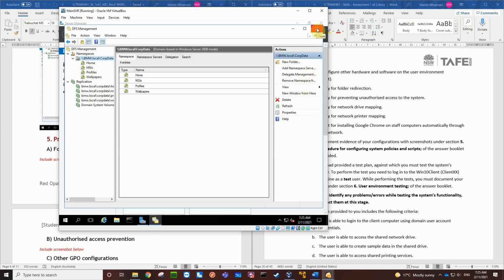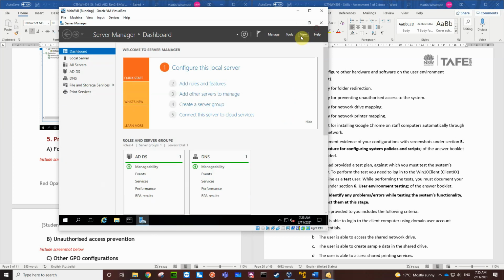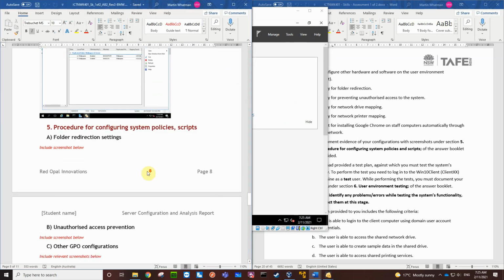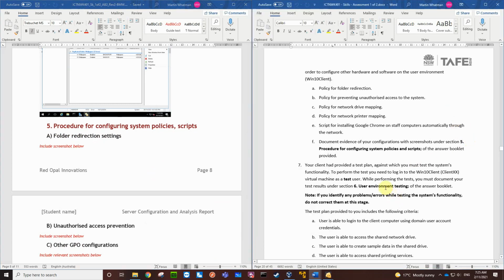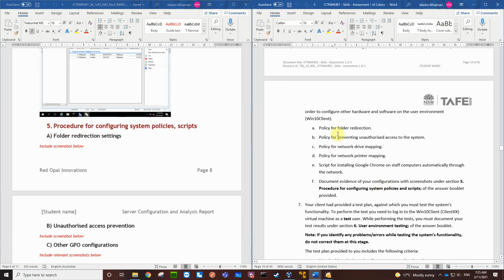Okay, so I can exit out of the DFS management. Let's go back and have a look here. We need folder redirection. Yep. So we need a policy for folder redirection, a policy for preventing unauthorized access, a policy for network drive mapping, a policy for network printer mapping, and a script for installing Google Chrome on staff computers automatically through the network. Doesn't have to be Google Chrome, it could be anything.